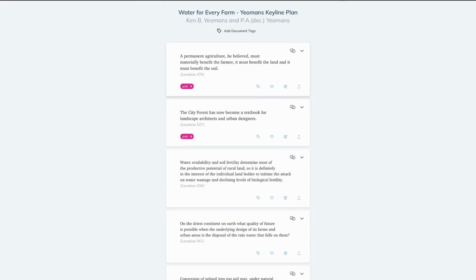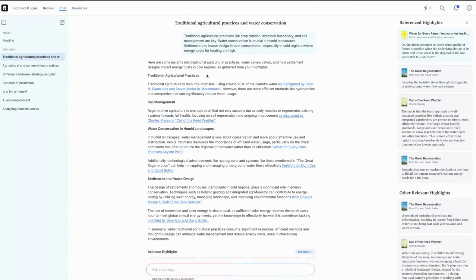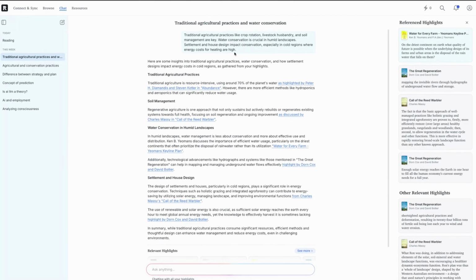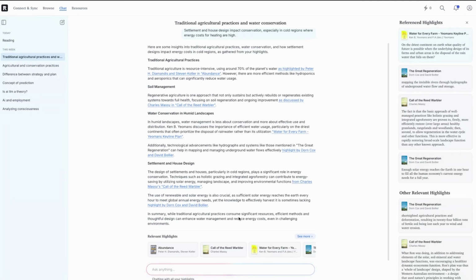Look what we've got. We've got all of these insights from my highlights about the topic from my notes. This is in my words. I made this. That's an important point. So I've taken my own words, I've cross-referenced it across every highlight and every book I ever made, and it hit several. Abundance, Call of the Reed Warbler. What do you do with that?